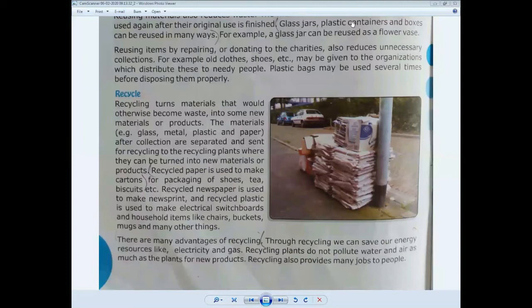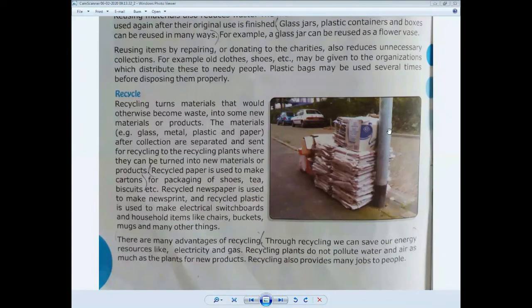Through recycling, we can save our energy resources like electricity and gas.